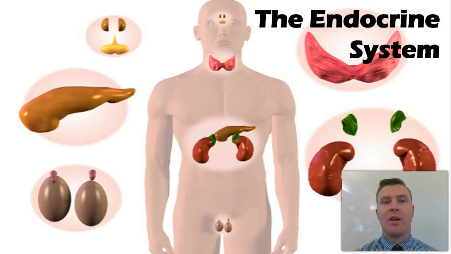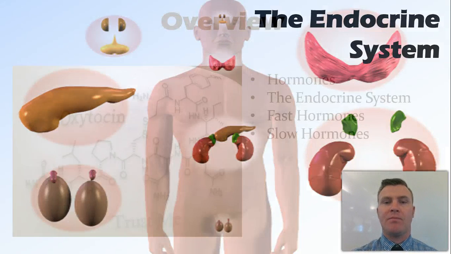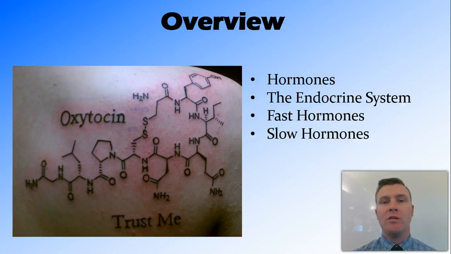In this video, we're going to be looking at the endocrine system. We're going to look at hormones, which are the chemical messengers used by the endocrine system. We're going to look at the endocrine system and the organs that make up the endocrine system, and we're going to look at a couple of examples of hormones that have a fast reaction and hormones that have a slow reaction.